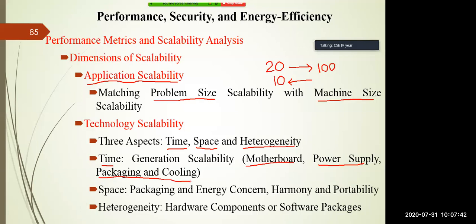Similarly, if you go for the space aspect, energy is a very important factor. I told you, right? There are a lot of data centers, and each data center has a huge number of servers. So the energy consumption by a data center is very huge. In order to reduce it, you have to look at the technology aspects of scalability. Whatever you are using should be portable.